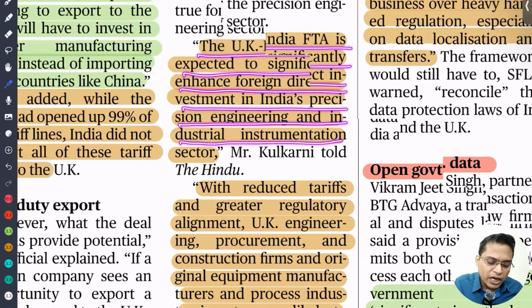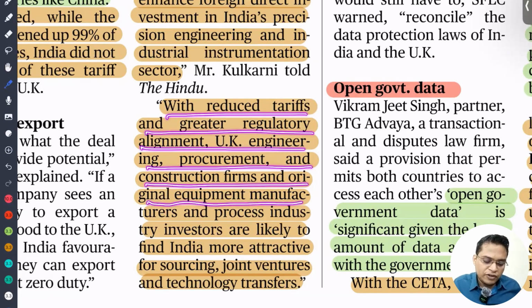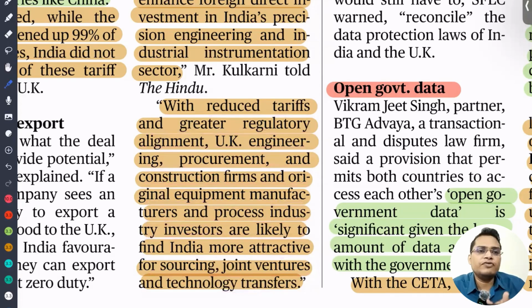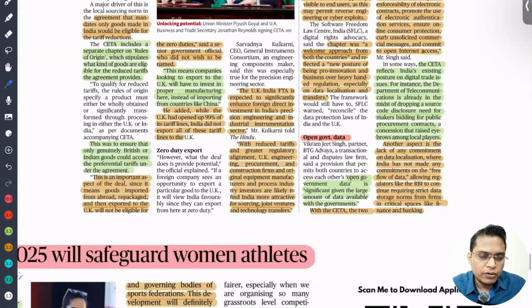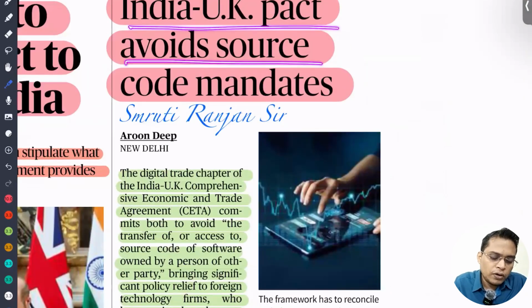With reduced tariffs and greater regulatory alignment, UK engineering, procurement and construction firms, original equipment manufacturers and process industry investors are likely to find India a more attractive place for doing business. So it is a win-win for us. That is going to promote both economies. The UK India pact avoids a source code mandate.